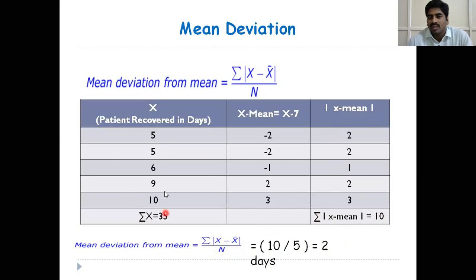Please note down this procedure. Formula: summation modulus of x minus x bar by n. This is the first column, individual observations and summation of all the observations, and second column x minus x bar, and third column modulus of x minus x bar. Please note down the formula and this procedure.